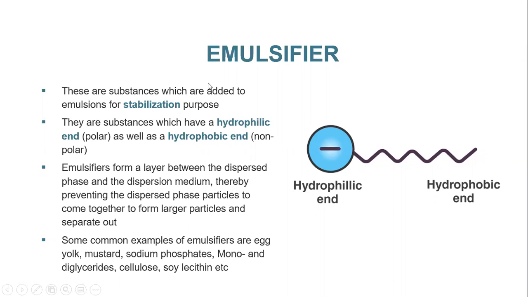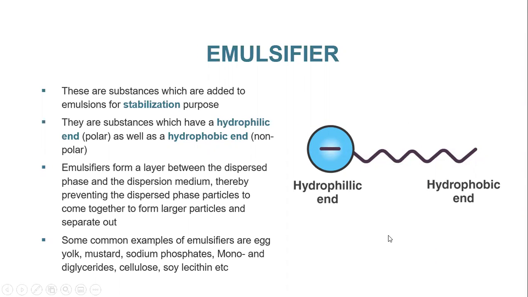What are emulsifying agents? These are the agents which are added to the emulsions for stabilization purposes. Now, as you can see in this picture, it has a hydrophilic end which has high affinity for the aqueous bulk, and it can be positively charged, negatively charged, or neutral. And there's a hydrophobic tail which can be linear or branched, and it has low affinity for the aqueous bulk.